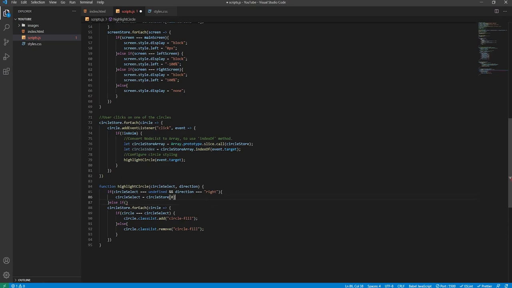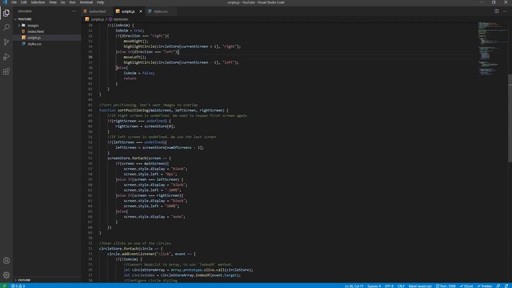And in this case, since we're going so far right, and obviously there's no more circle elements, then we need to use the first circle again and target that essentially. And then else if, the same thing's happening just in the different direction, the left direction. So we'll say circle select equals undefined and direction equals left. We'll target the circle in the circle store, but it will be the end circle, not the beginning circle, which is the case here, so we'll just copy this. And as for the iterator, we will say num of screens -1, as so. Now this is all good.